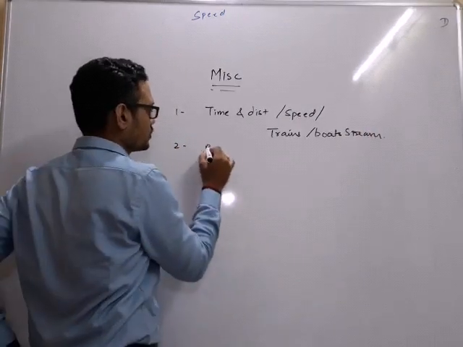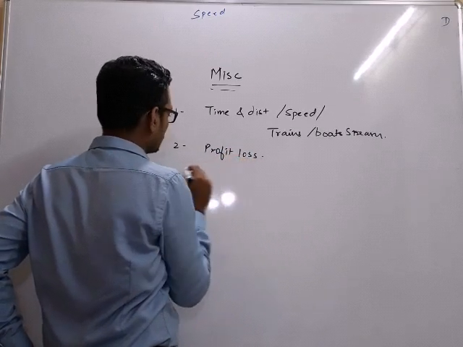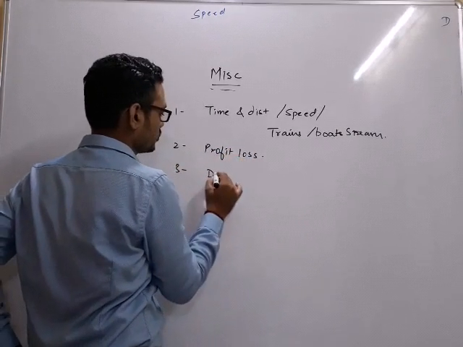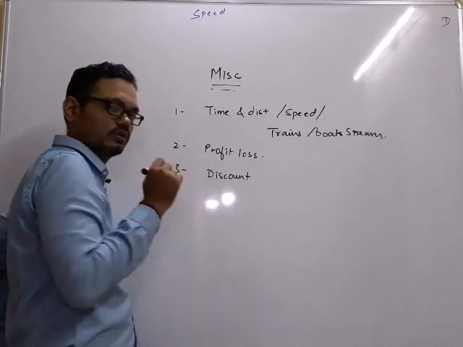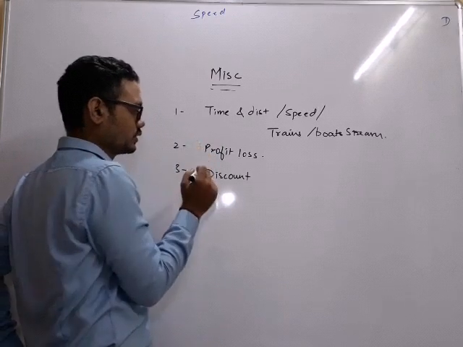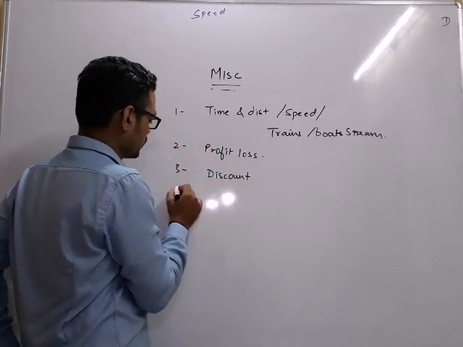Second, profit loss. Third, discount. These are 1 mark questions. One question is going to be asked, each for 2 marks.